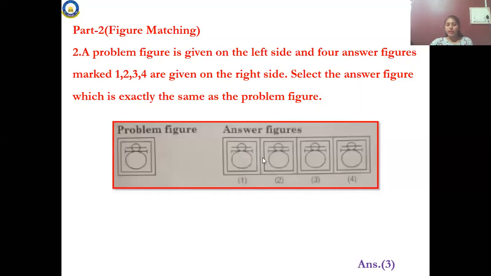Okay. Look at figure 1, here it is different. It can't be seen properly. Once we start with the class, we'll go for it. The third one is the correct answer. Why? Because it's similar to the answer figure. This is how we have to solve the problem based on figure matching. Are you all getting it? Yes or no? Yes. Okay, we will move on.